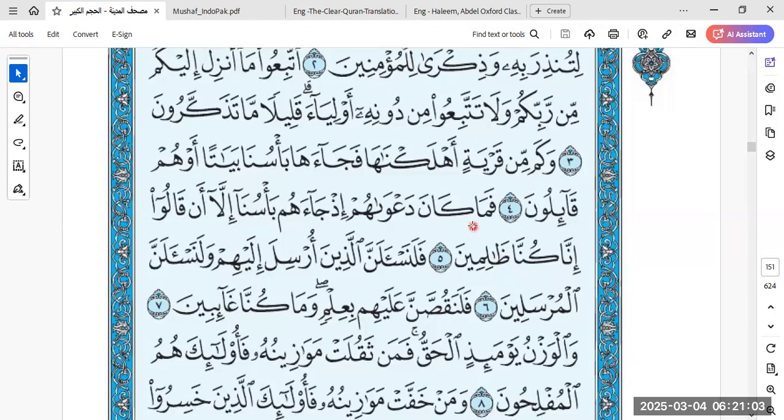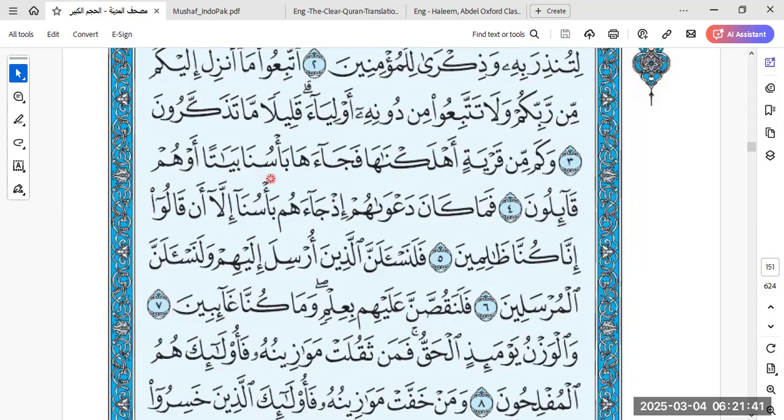So "fa ma kana." So far we studied in the previous ayat how many of the towns we destroyed. "Fa ja'a ba'suna." See, this word has come, ba'suna. So you need to improve and work on your vocabulary a lot. If the word is coming for the first time, I'll tell you the meaning of it. But if the same word is going to come again, make sure that you know the meaning that time. If the same word is getting repeated, ensure that you already know the meaning of it. So don't forget it. Like ba'suna, we did yesterday, meaning punishment.